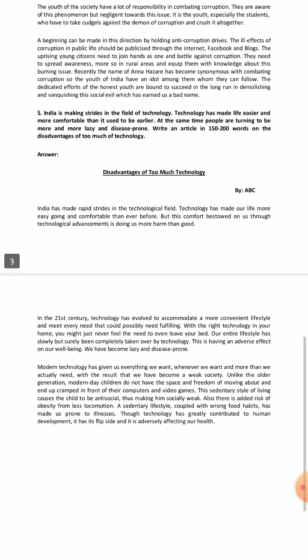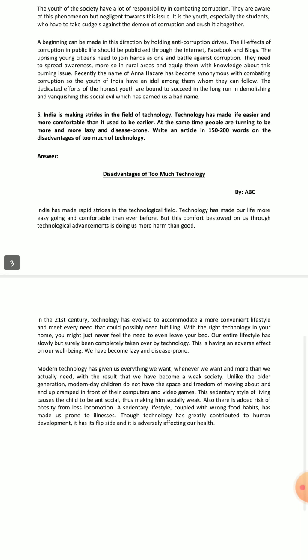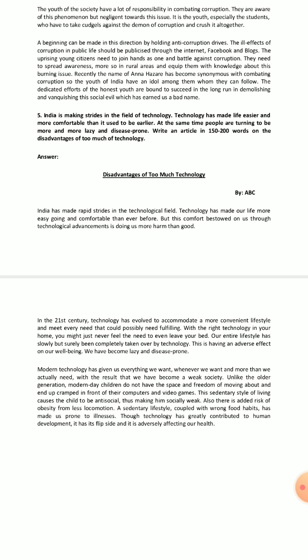Now, dear students, I am moving on to the next paragraph. It is written, the youth of the society have a lot of responsibility in combating corruption. So youth should play a very important, very decisive role in combating corruption. The youth are actually the future of our country.